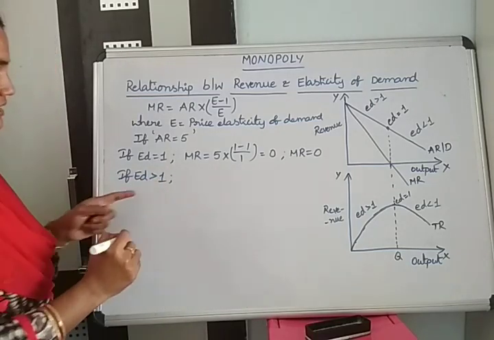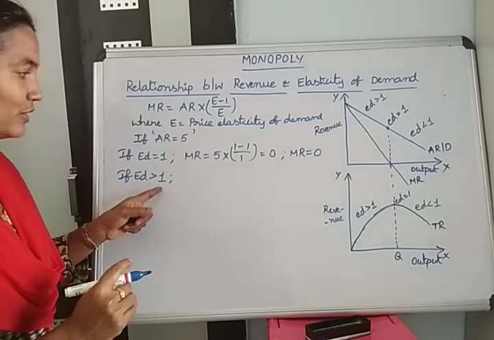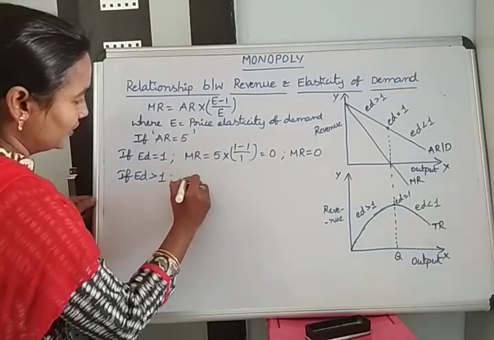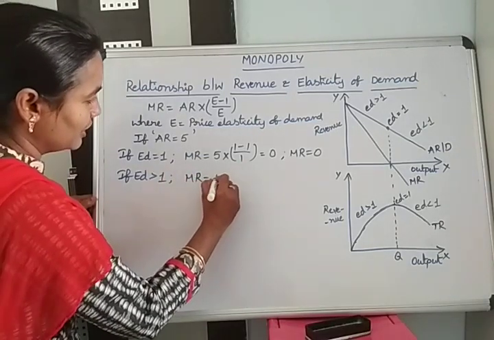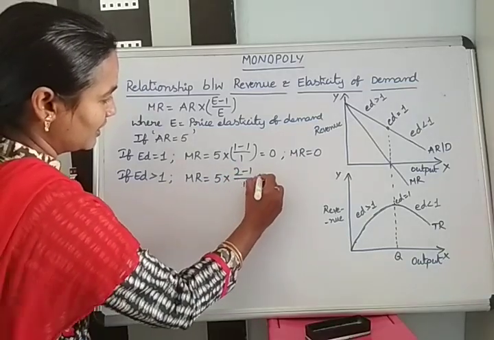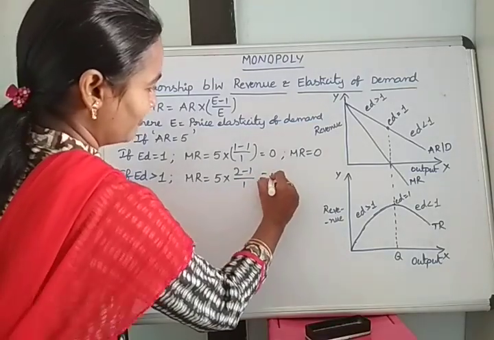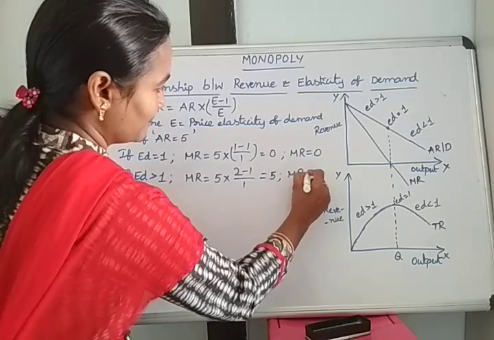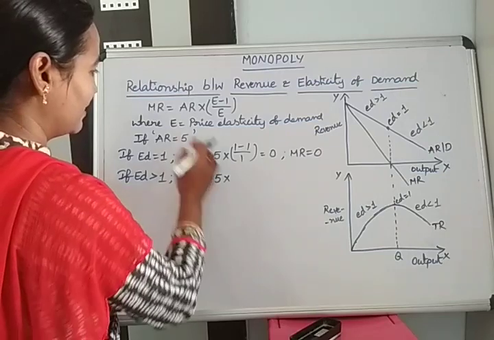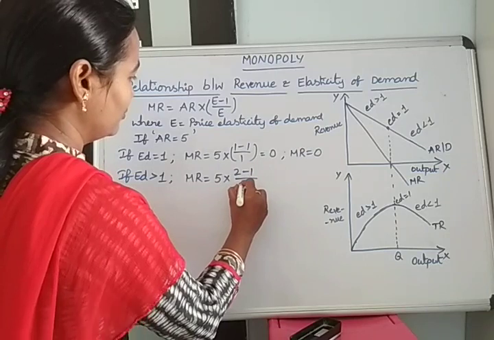Next, if ED greater than 1, that means we take a price elasticity value of more than 1, for example 2. So MR equal to AR value 5 into (2 minus 1) divided by 2.